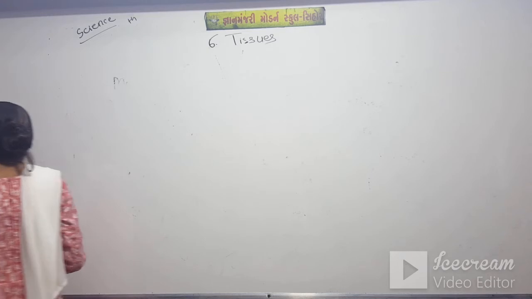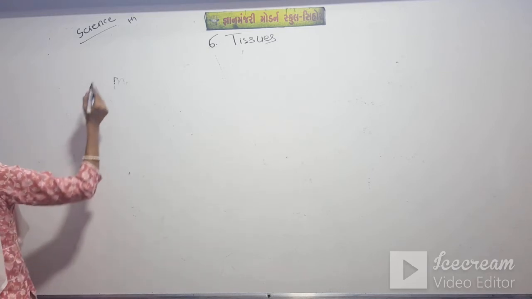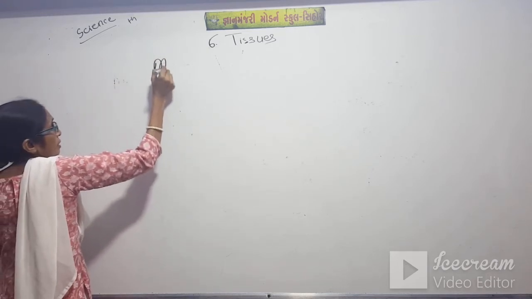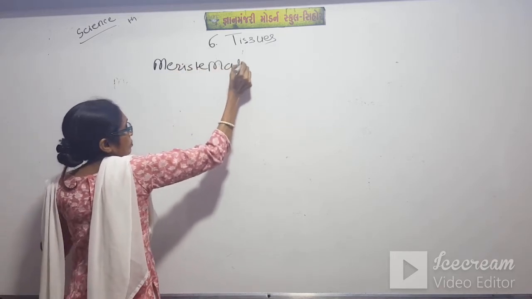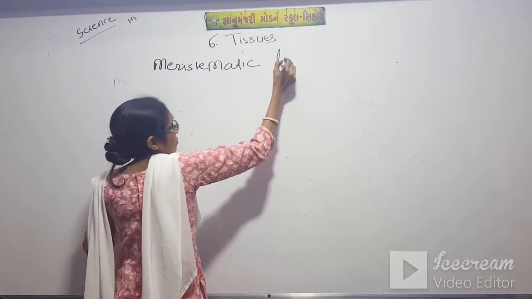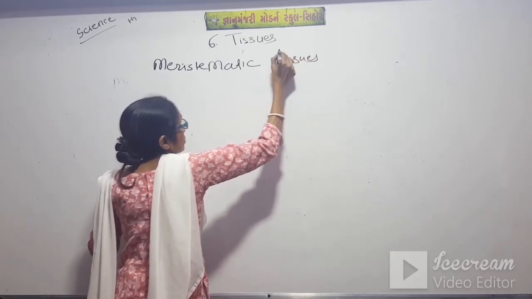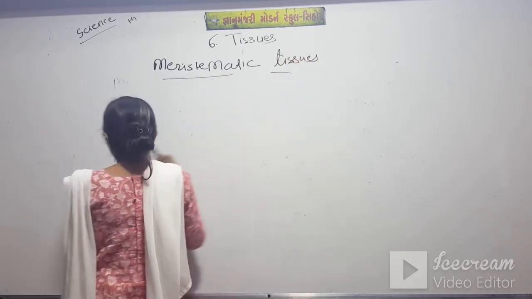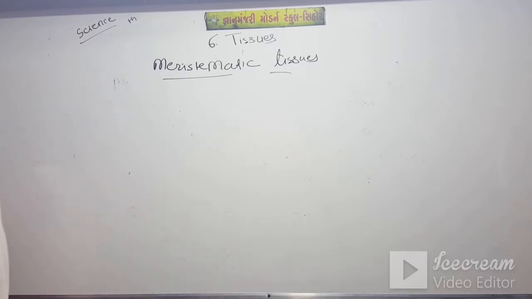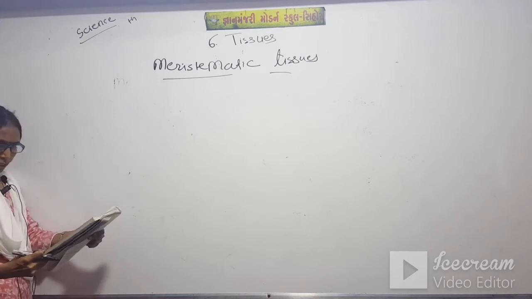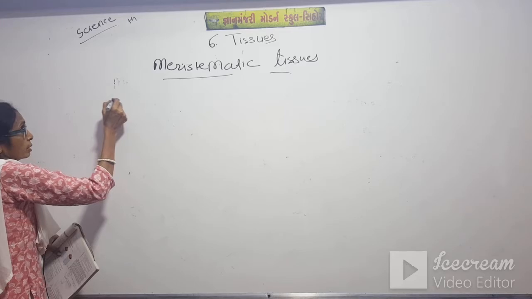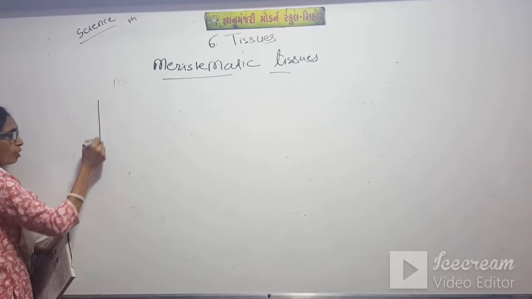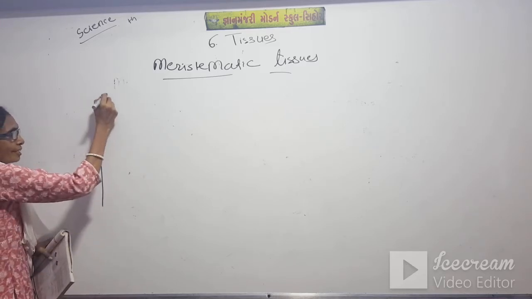Where are they located? I am drawing here the rough sketch already given in your textbook, students, page number 69, figure number 6.2. It is just like a rocket.